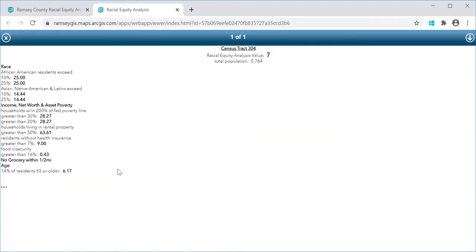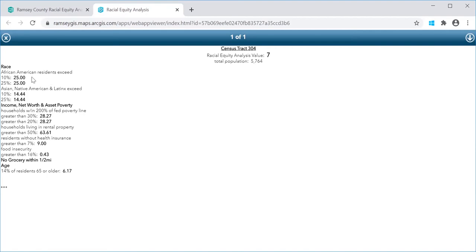it will take you to this screen. This is census tract number 304. As you can see up at the top of every one of the census tracts, it has the racial equity analysis value. So this census tract neighborhood has a score of 7, which means this is considered a neighborhood that is more vulnerable and least likely to recover from this economic crisis.